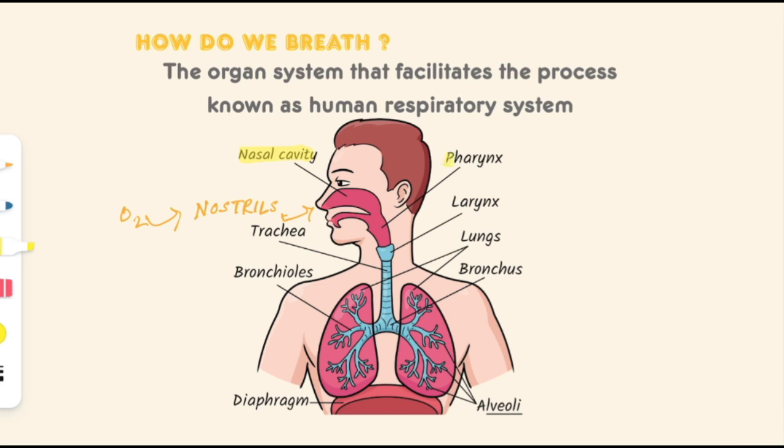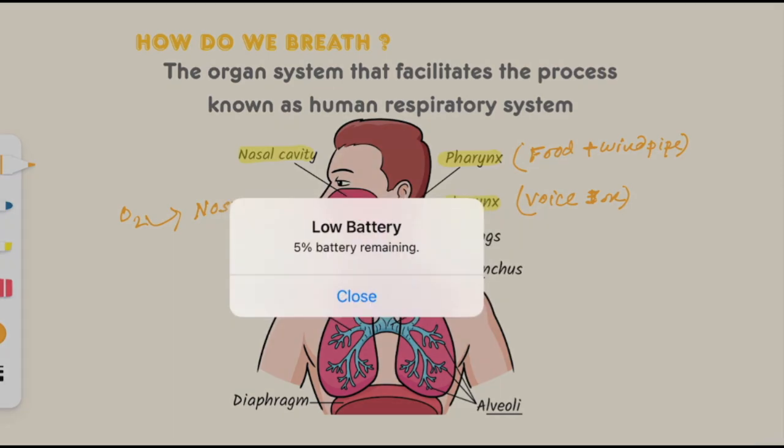From there the air rich in oxygen goes down to the pharynx. Now the pharynx is the common passage of food and windpipe. Okay. Now from here the oxygen rich air goes to the larynx. Now larynx, what is larynx? Larynx is the voice box, through which the vibration occurs and sound is produced, through which we can talk, right?